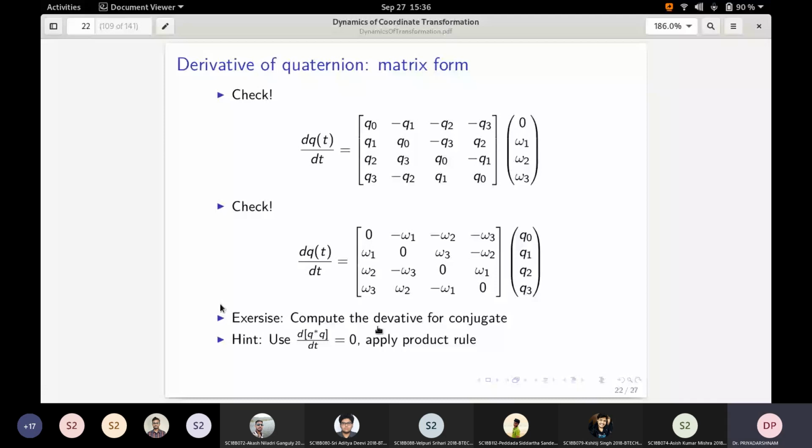This can be computed using this hint: if you look at q star q, it is always identity, irrespective of what unit quaternion you are considering. Therefore, if you take the derivative on the left hand side and right hand side, on the right hand side you will get derivative as 0 because it is always unit. On the left hand side you apply the product rule. If you apply the product rule, you get q dot star times q plus q star times q dot. So q dot is already known, only q dot star is not known. Therefore, if you play around with the expression, you will get this quantity.